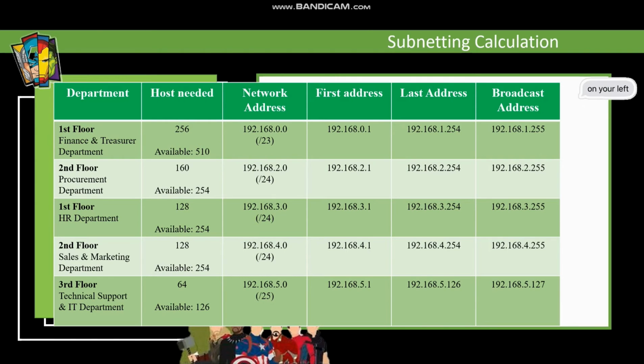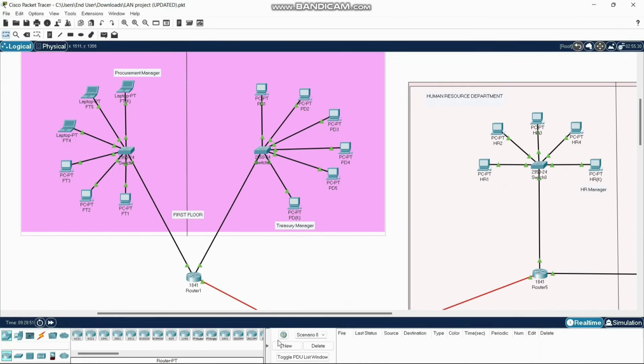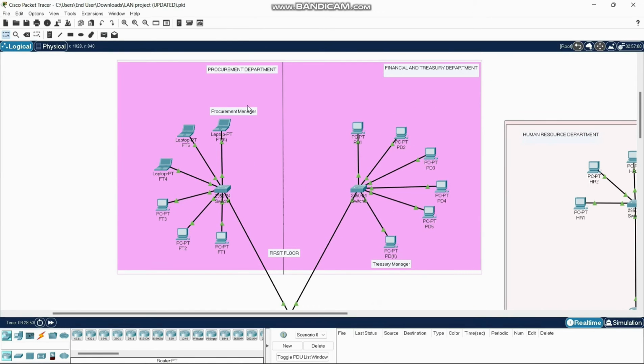The last department, the fifth department, is the Technical Support and IT department, located on the third floor. The department needs 64 hosts, so the available host addresses are 126. The next network address will be 192.168.5.0/prefix 25, and for the first address, we will use 192.168.5.1. The last address will be 192.168.5.126, and the broadcast address will be 192.168.5.127.